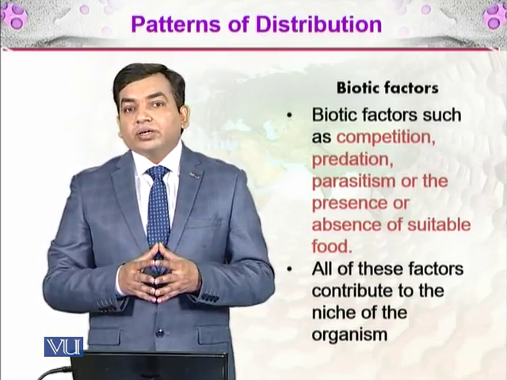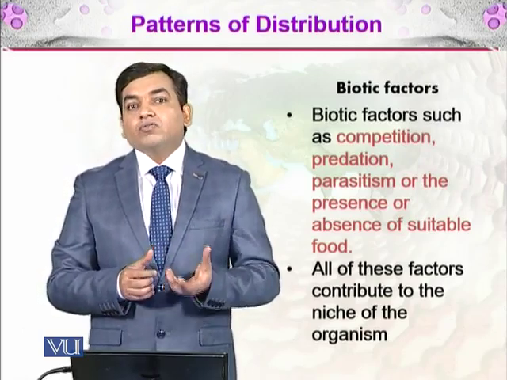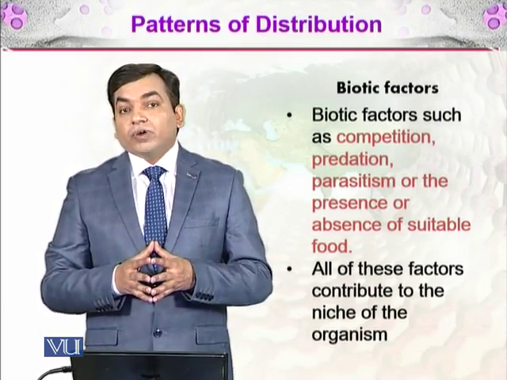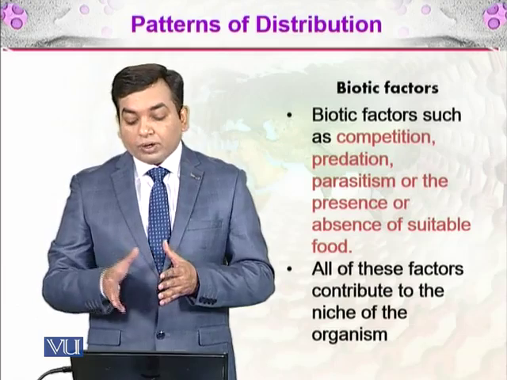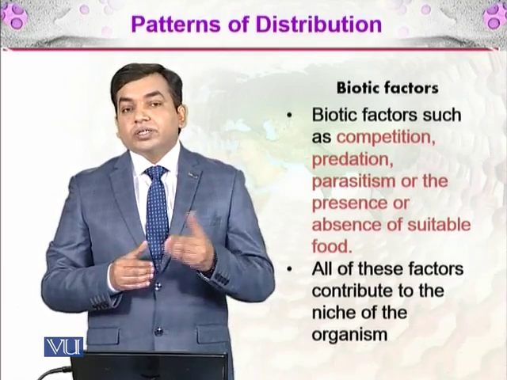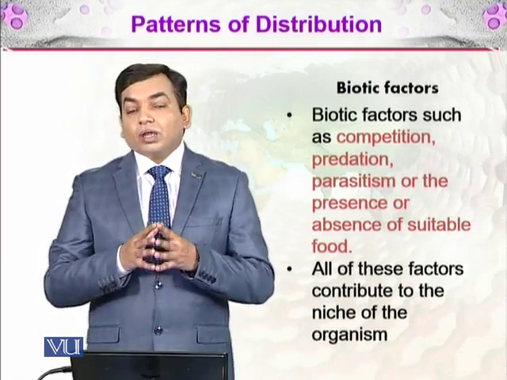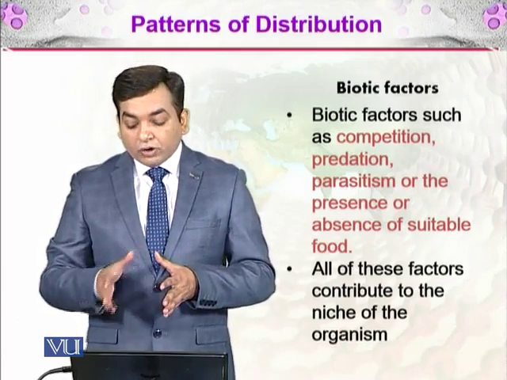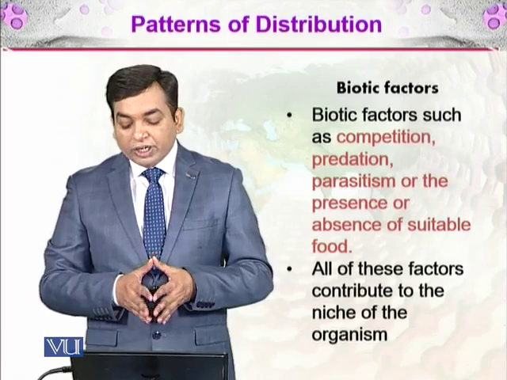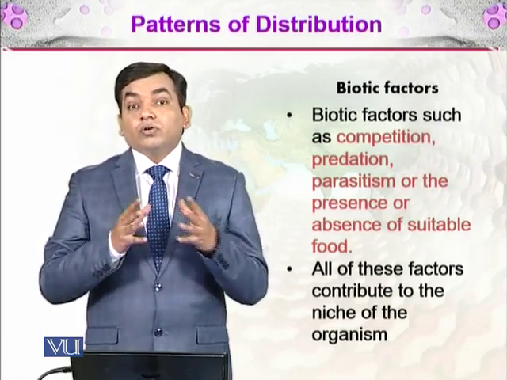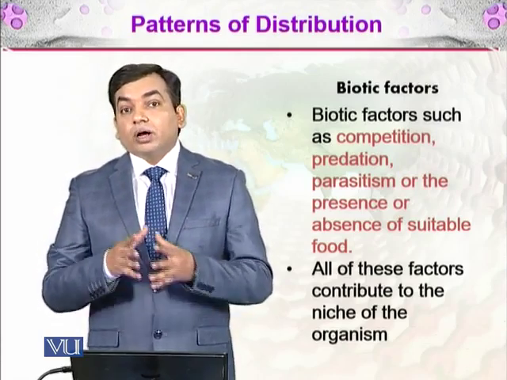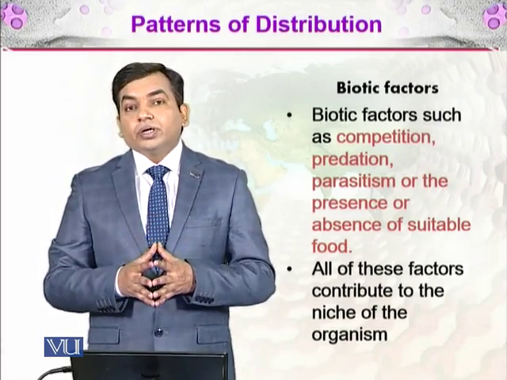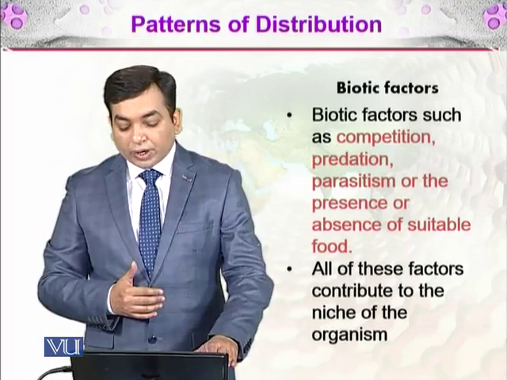A plant cannot grow inside a cave because there is no sunlight. We will discuss all of these in detail in later topics. The physical factors and the biotic factors combine and contribute to the niche of the organism and its pattern of distribution.